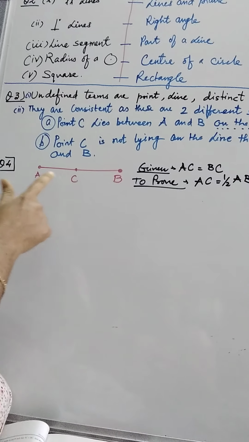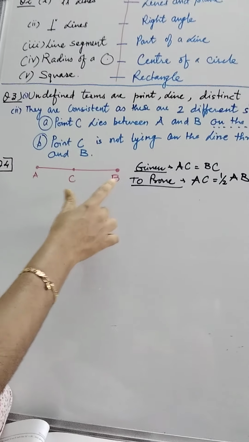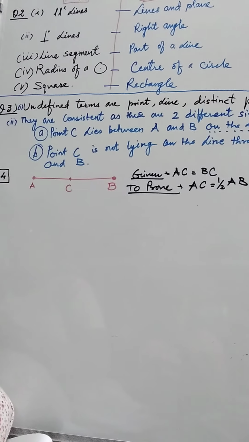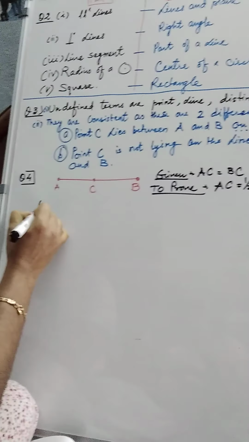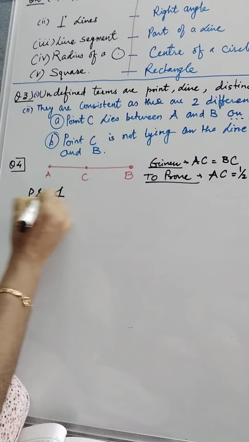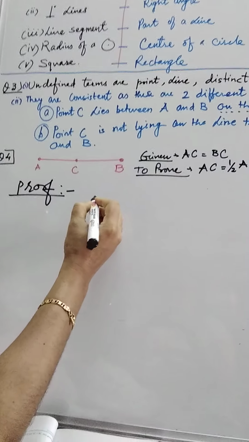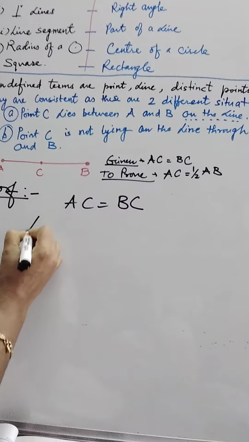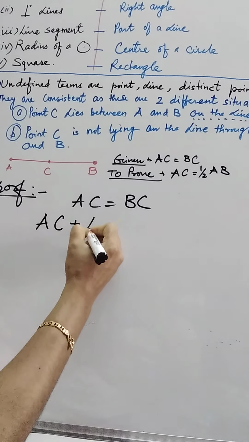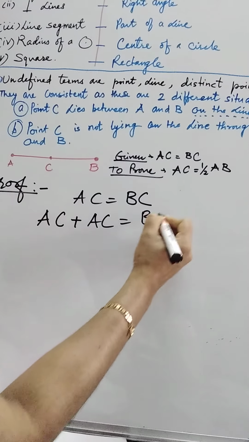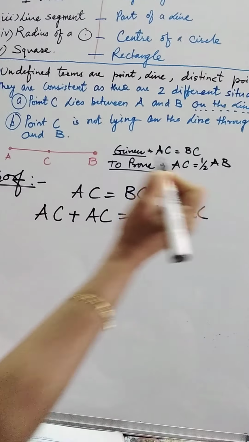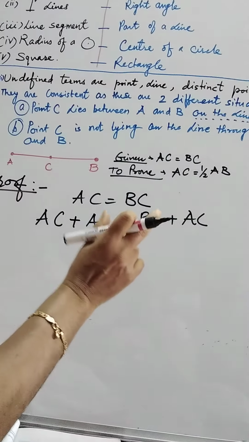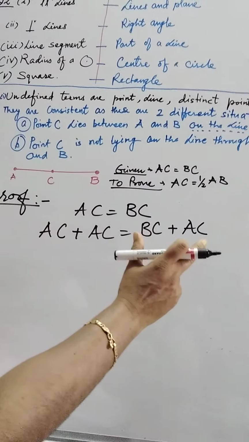Here C is the point which is lying between A and B. So given AC is equal to BC, we have to prove that AC is equal to half of AB. So let us see what is the proof. Proof says, it is given that AC is equal to BC. If I am adding AC to both the sides, this is by Euclid's axiom number 2, that we are adding equal things to both of the sides.